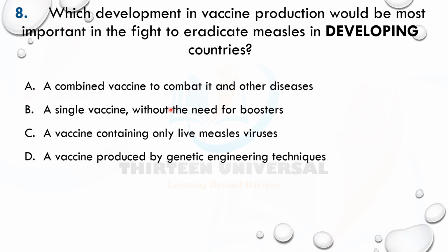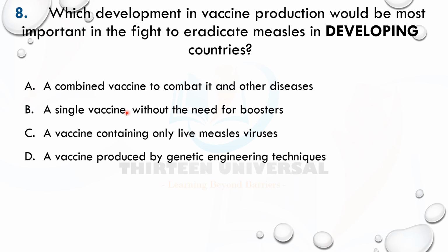So getting them the first time, then the second time for booster may take time. You may not be able to see enough people that you gave the first dose for a booster. A booster is just giving it again to trigger a second immune response. So if we can get the one that doesn't need it, perfect.